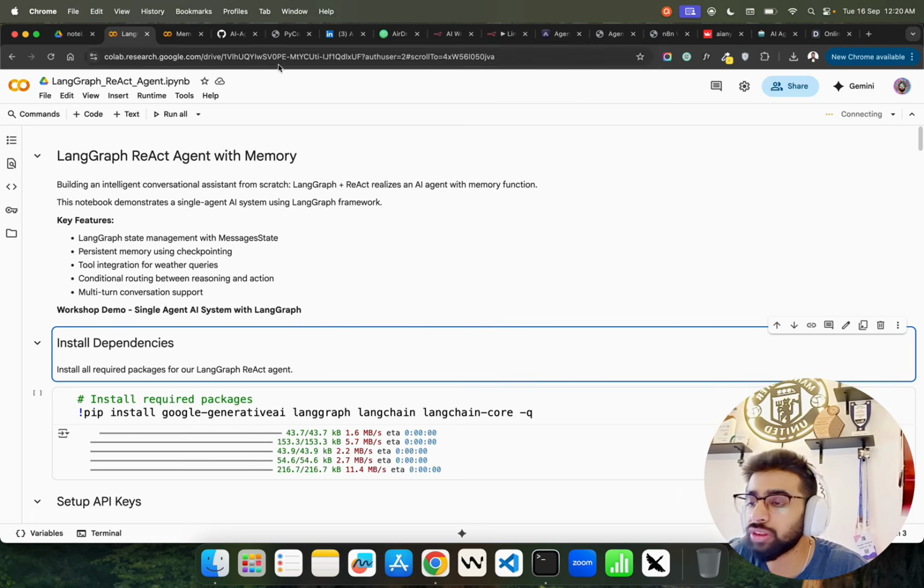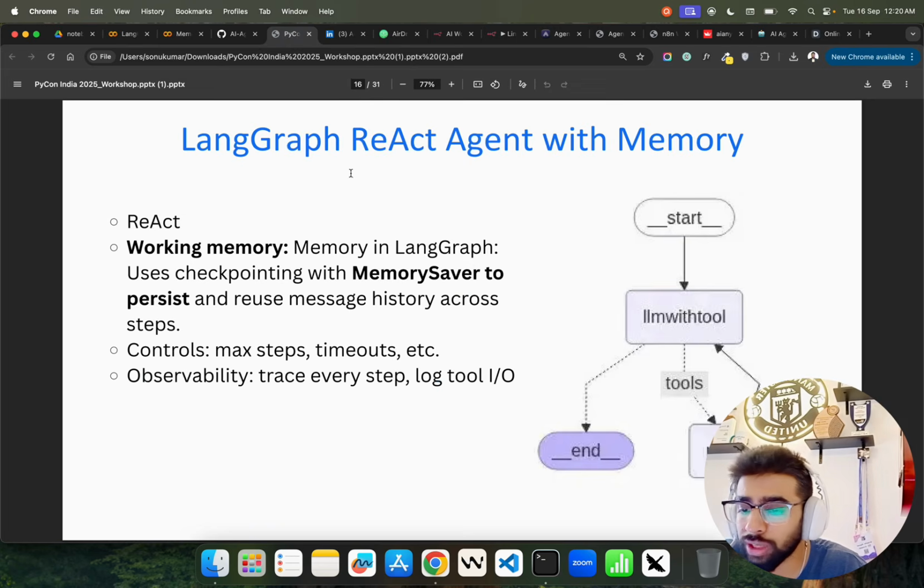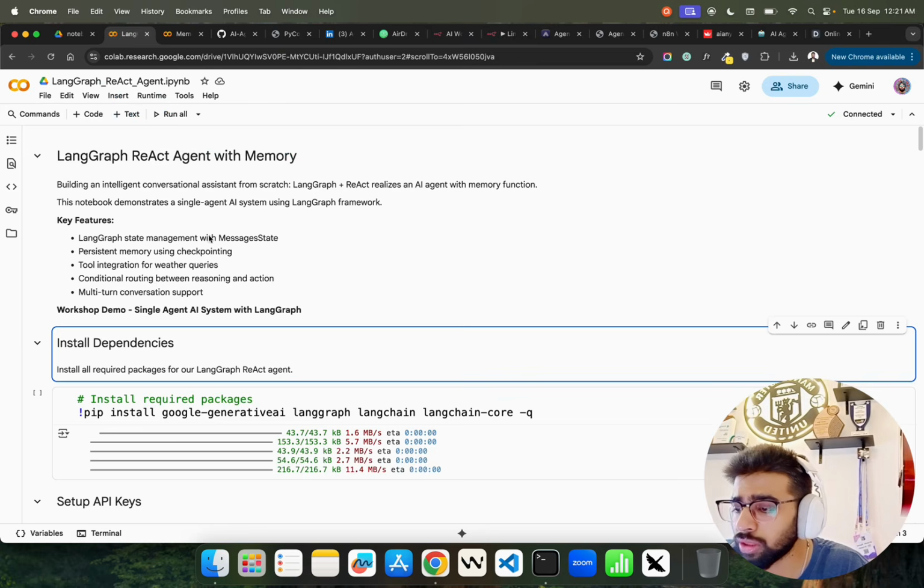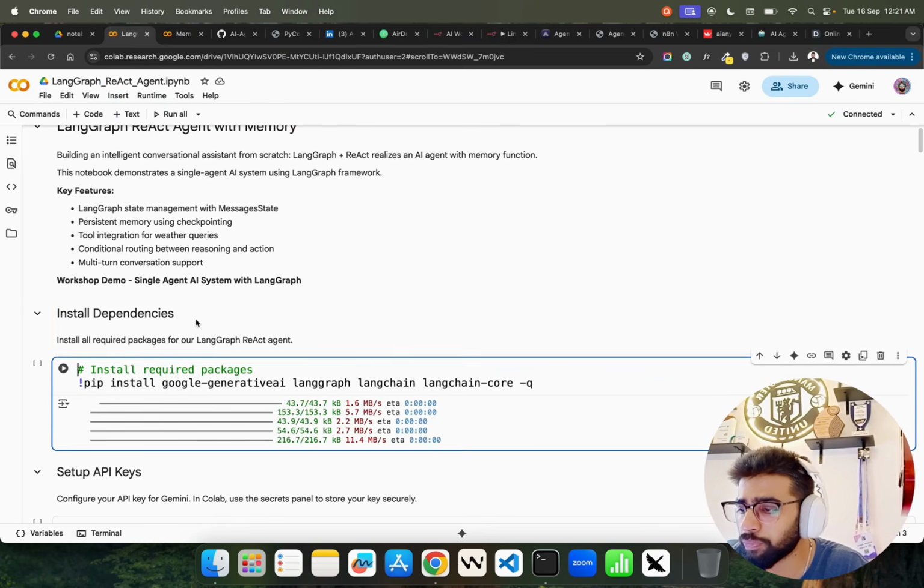LangGraph ReAct agent with memory, right? That's what our slide is also talking about. LangGraph is based more on graph-based structures that you see. You'll have a start and an end, and in between we have multiple nodes that can access tools, a memory saver, databases, and whatnot, right? So I'm just going to walk you through this.